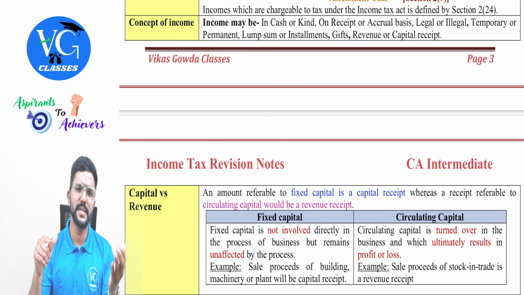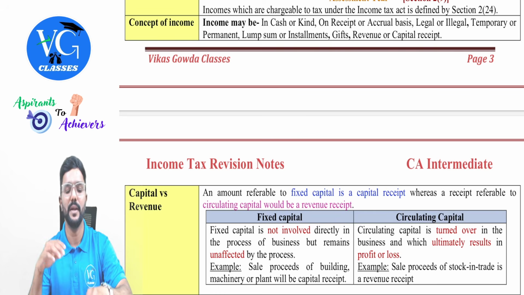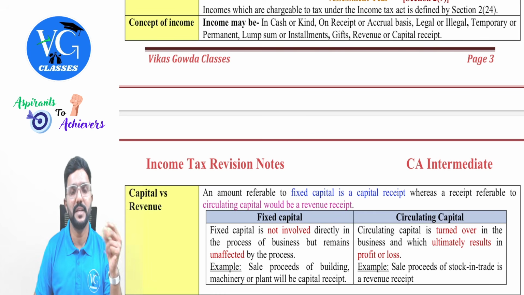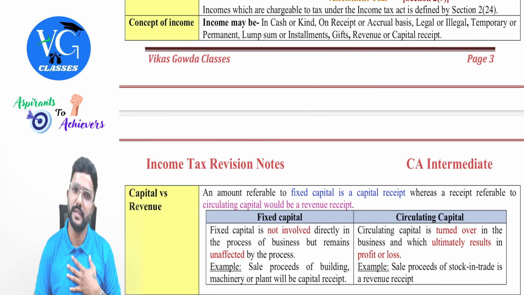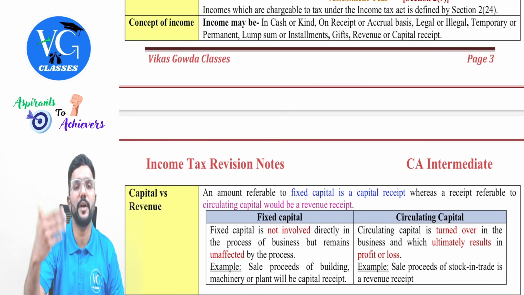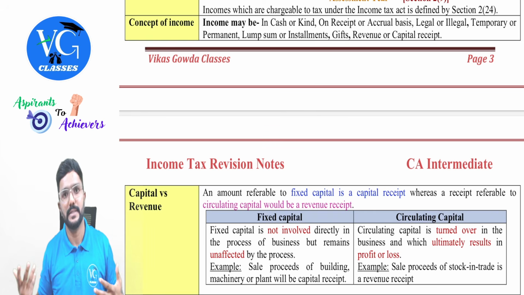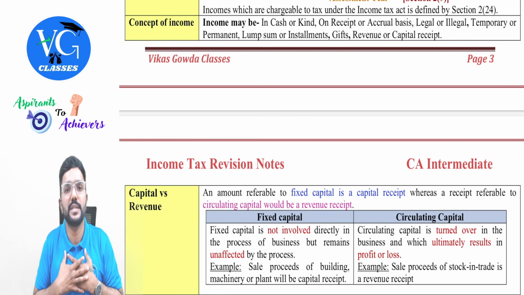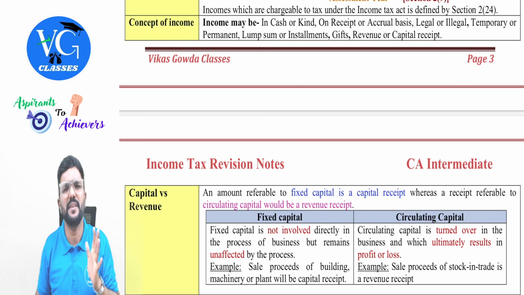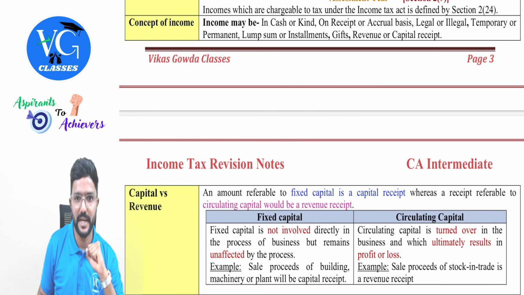Income can be received in lump sum, in one shot, or even in installments. Will it be considered as income? Yes. For example, I made a sale of 10 lakh to you. I am receiving it in one shot, upfront payment, 10 lakh rupees. Is it my income? Yes. Or else I gave you an EMI option. You are paying me 1 lakh every month. Is it income for me? Yes. So it is just an arrangement between you and me. However you pay me will not change the nature of income for me, guys. Clear? And sir, is it capital receipt or revenue receipt? It is always revenue. Sales is always a revenue receipt for me, no matter how I receive it, guys.